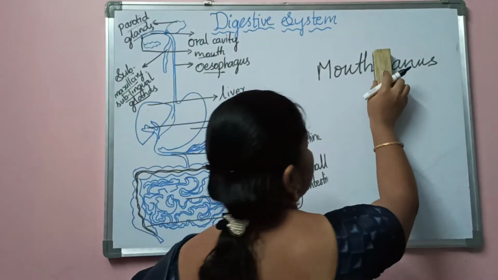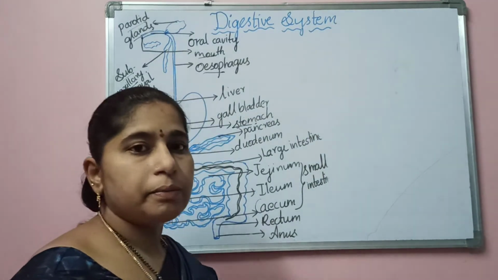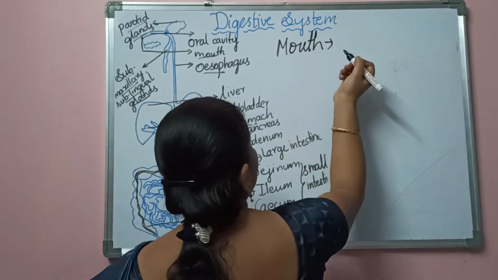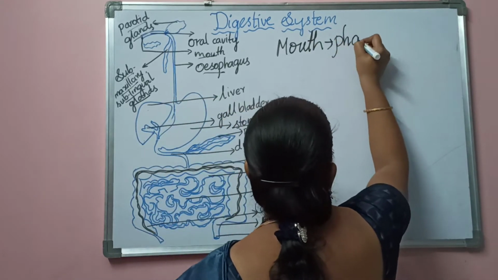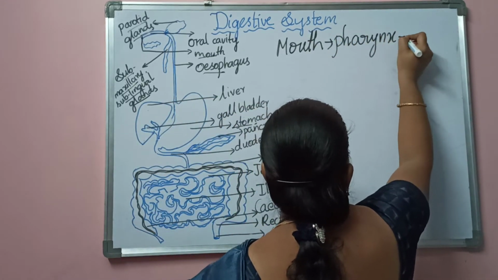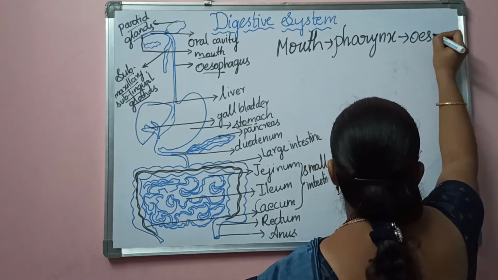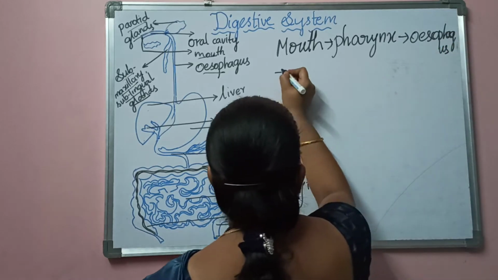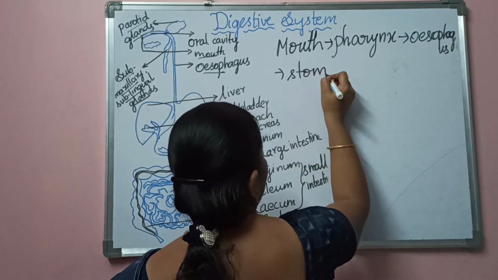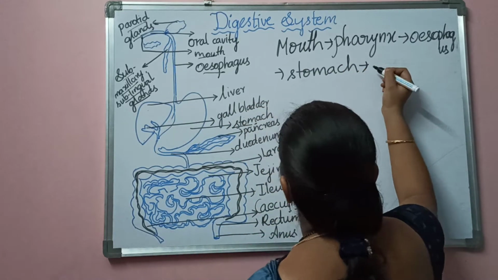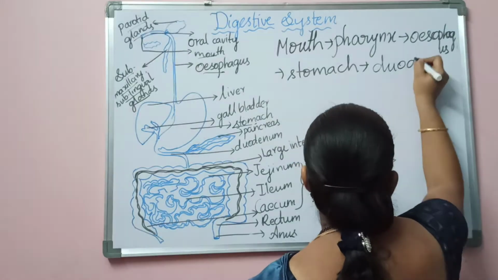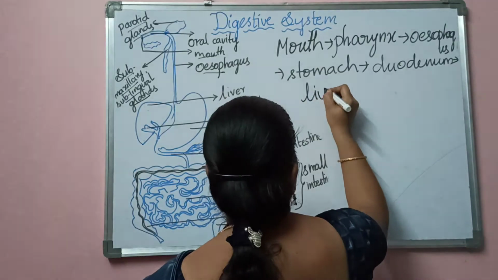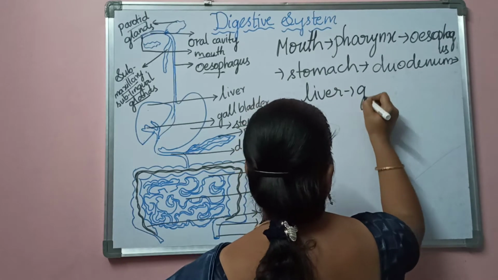Let me write it in a clear manner. What are the organs present in the alimentary canal? The first one is the mouth. In the throat or neck region you have the pharynx. The next one is the esophagus. From the esophagus comes the stomach, and from the stomach you have the duodenum. To the right side you have the liver. Next you have the gallbladder.